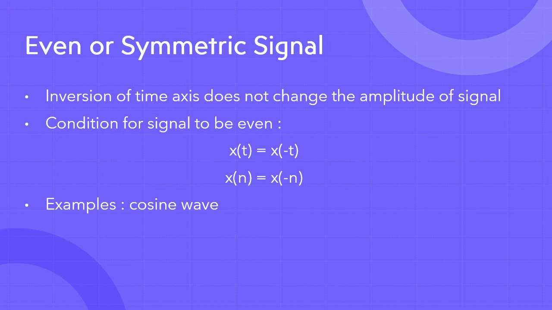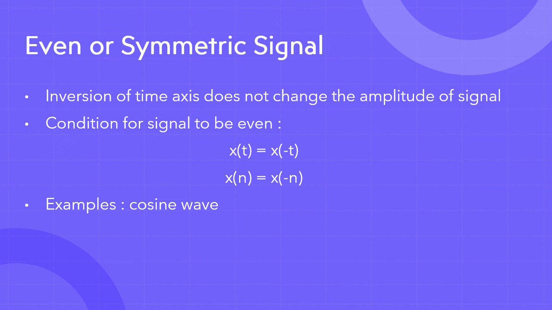Otherwise, the inversion of the time axis does not change the amplitude of the signal. You may wonder why I'm talking about the time axis when it is symmetrical about the vertical axis. The horizontal axis, or x axis, is time. So inversion of the time axis means that if you were initially going from 0 to infinity, now you are going from 0 to minus infinity.